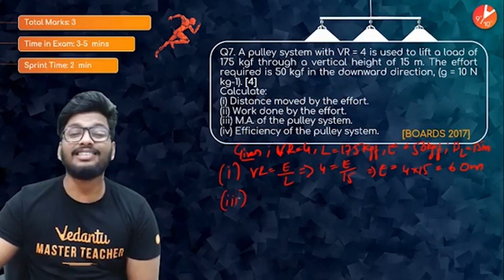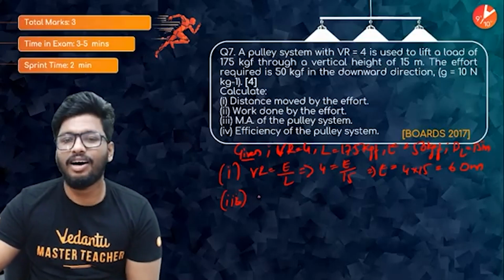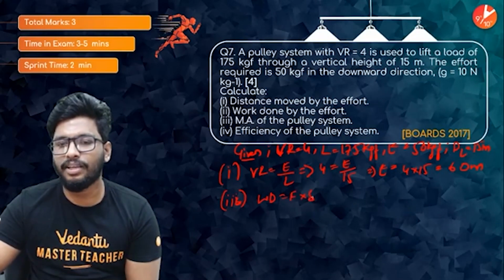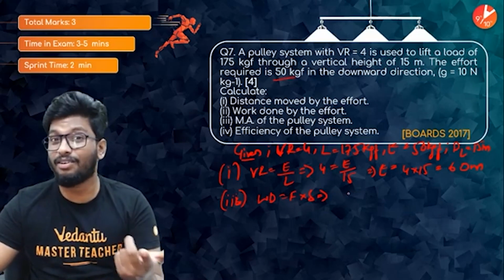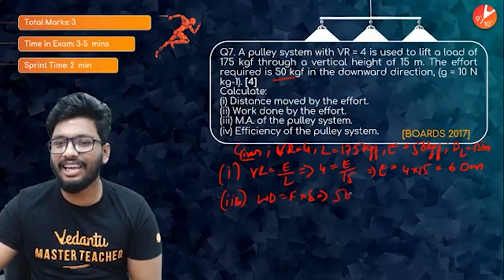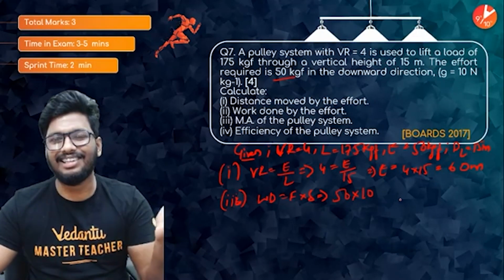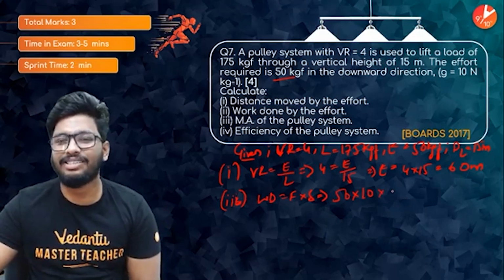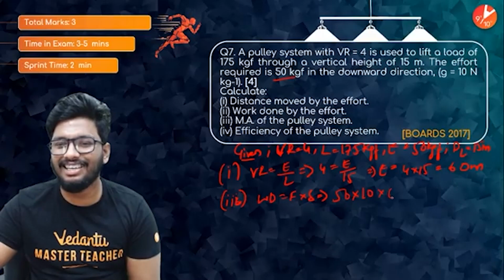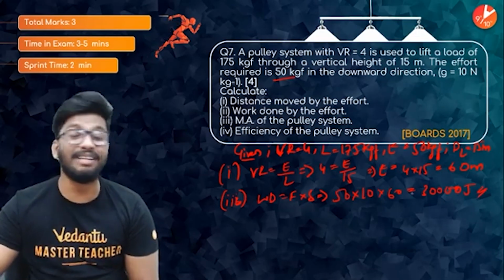Now, to answer the second part, work done by the effort. Work done is equal to force into displacement. The effort is 50 kgf, given as kilogram force, so convert that to Newton: 50 into 10, the acceleration due to gravity, into the distance moved by the effort, which is 60. So that will be 30,000 joules, the work done by the effort.